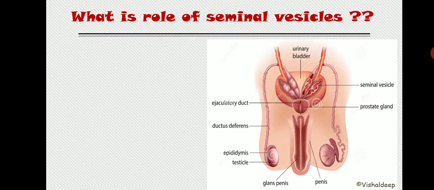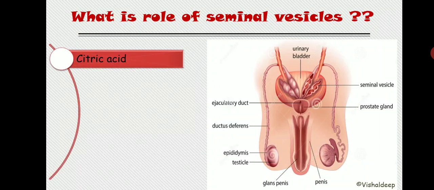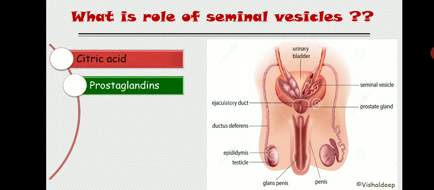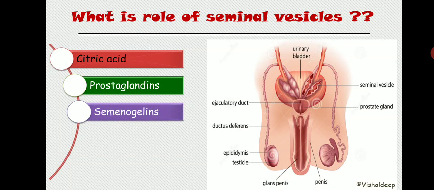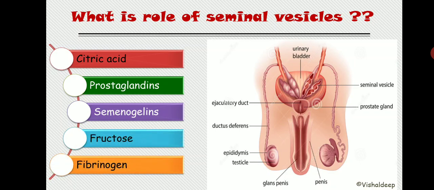So, there are two seminal vesicles, one on each side of the ejaculatory duct. The seminal vesicle basically secretes mucoid material. First is citric acid, then prostaglandin, then seminogelin, fructose, and fibrinogen. These are the contents released by the seminal vesicle.